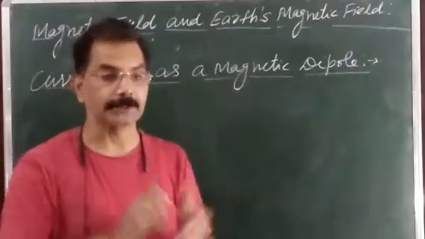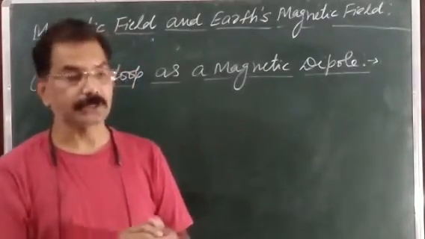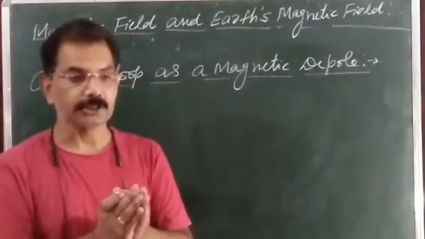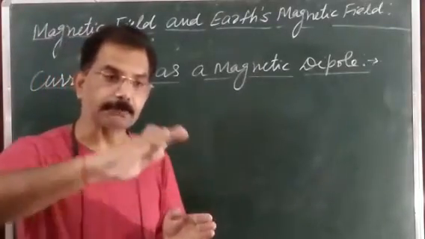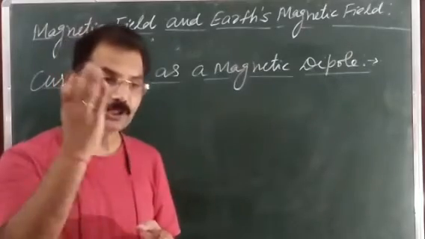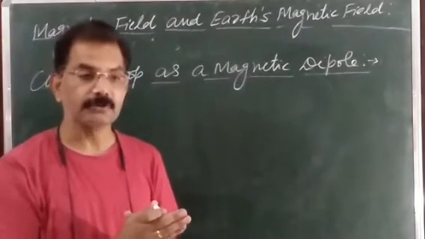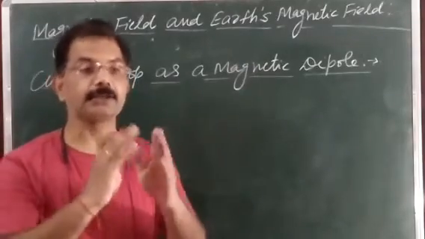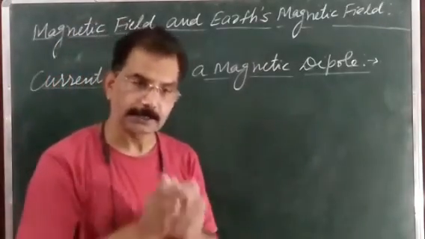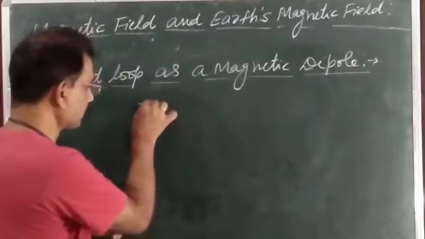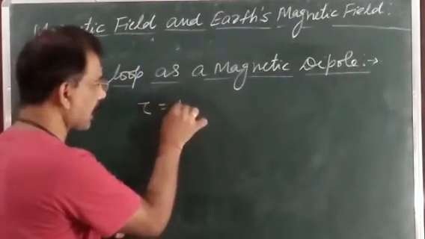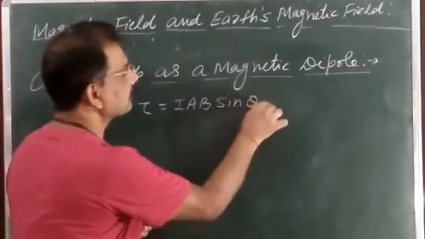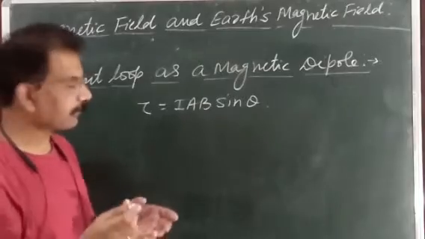What magnet? Bar magnet. And already I have studied, when a current carrying loop is placed in a magnetic field B at an angle theta, at an angle theta means when the axis of the loop makes an angle theta with the magnetic field, then it experiences a torque. And the magnitude of that torque is given by tau is equal to IAB sine theta. Already we have discussed this one.